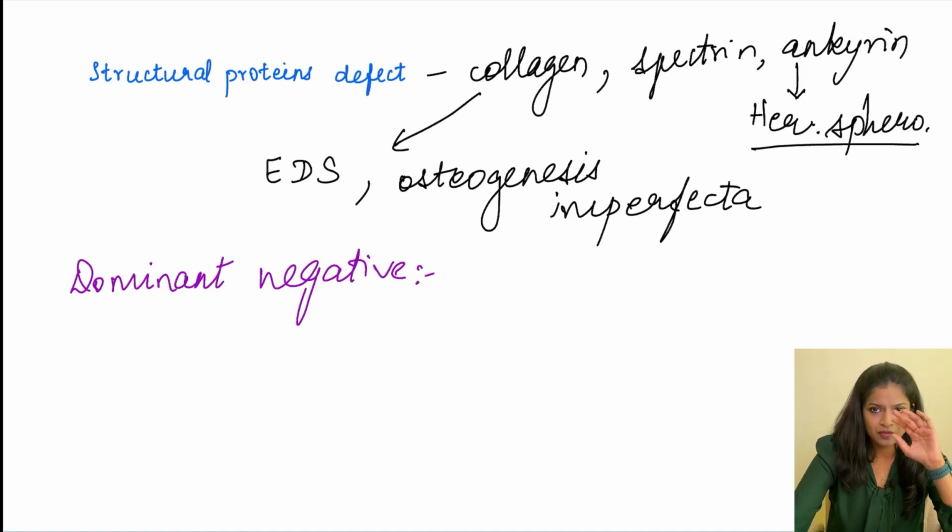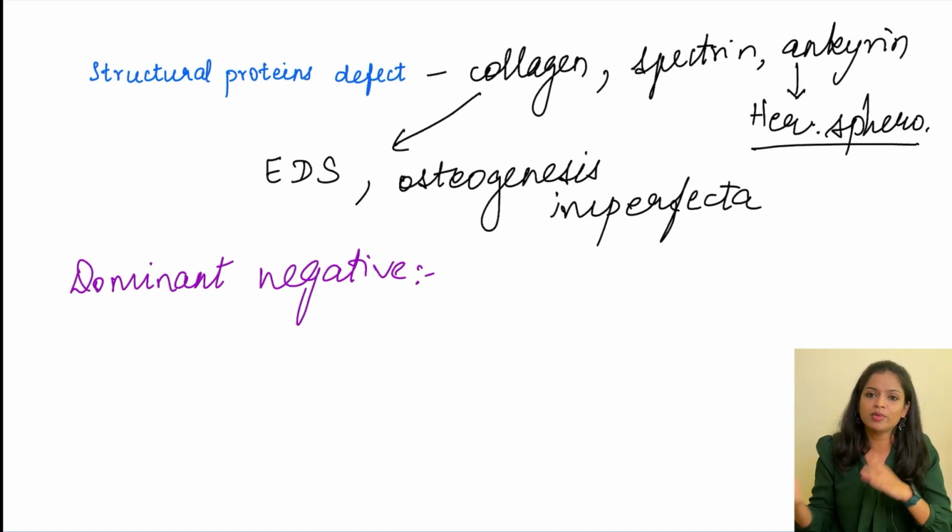Here again we can take the example of osteogenesis imperfecta, in which collagen is going to be defective. Collagen, we all know, is a triple helix. Each of the helix subunits is formed by a different gene. So if one of the subunits is defective, the normal collagen triple helix cannot be formed. What does that mean?